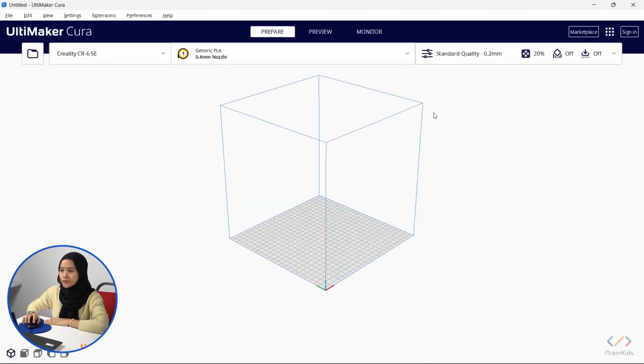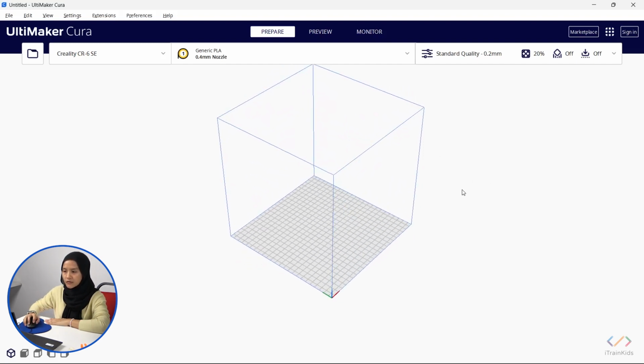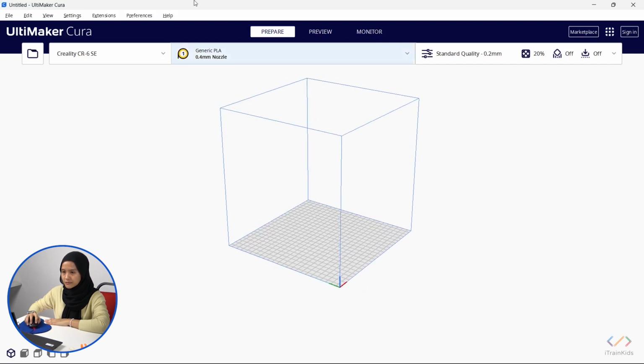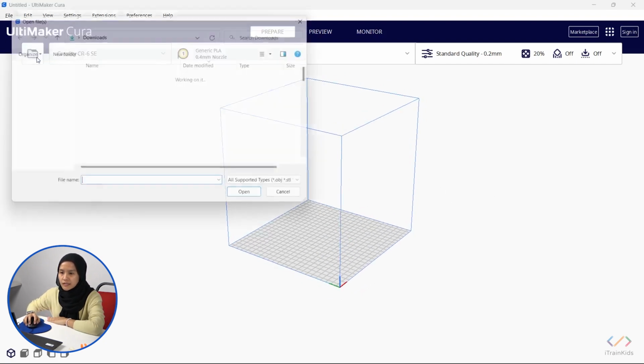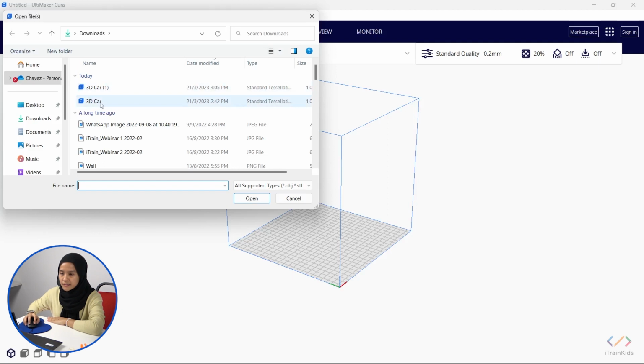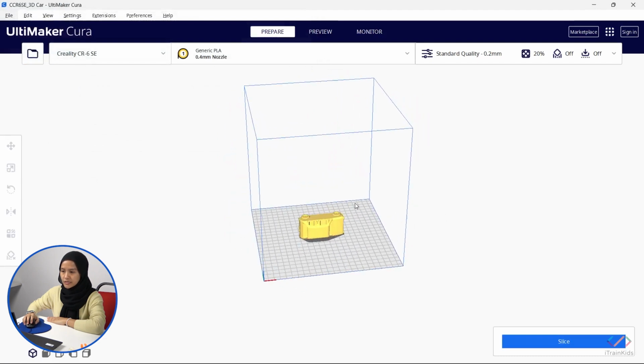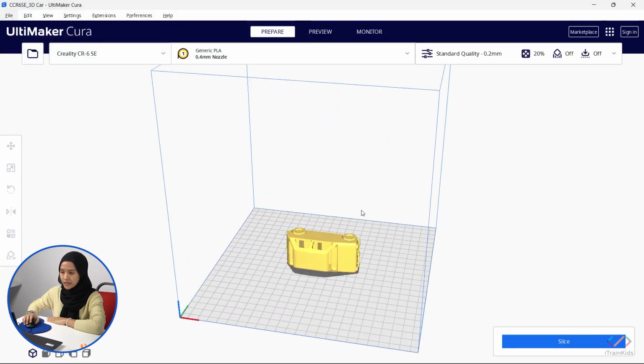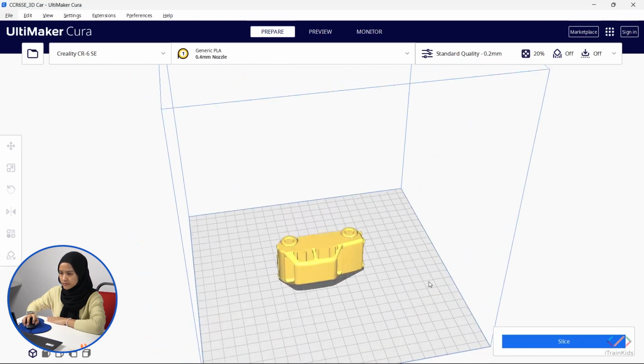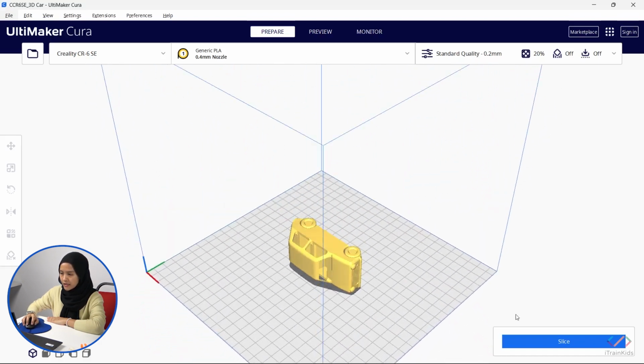Now, to print out your 3D model, you will need to download a software called Ultimaker Cura. In this software, it will help you to estimate for how long your model will print out later. So, here, click on the file here and then click on the 3D model STL form and click open, and there you go. This is the model that you have constructed just now.